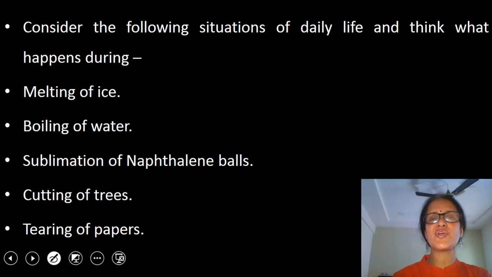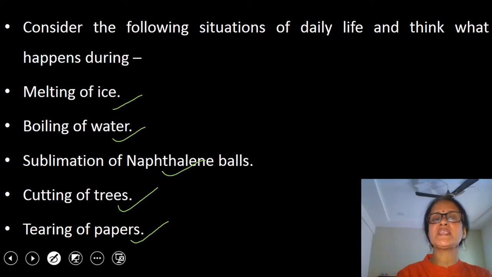Students, consider the following situations of daily life and think what happens during melting of ice, boiling of water, sublimation of naphthalene balls, cutting of trees and tearing of papers. I'll start my discussion with first 3 situations. First situation involves melting of ice. During this process, water converts from solid state to liquid state.